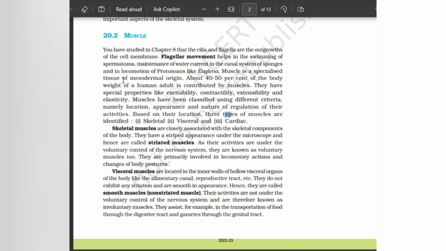Muscle is a specialized tissue of mesodermal origin. About 40 to 80% of the body weight of a human adult is contributed by muscles. They have special properties like excitability, contractility, extensibility, and elasticity. Muscles have been classified using different criteria, namely location, appearance, and nature of regulation of their activities. Based on location, three types of muscles are identified: skeletal, visceral, and cardiac.